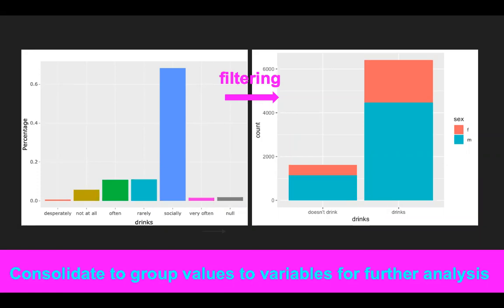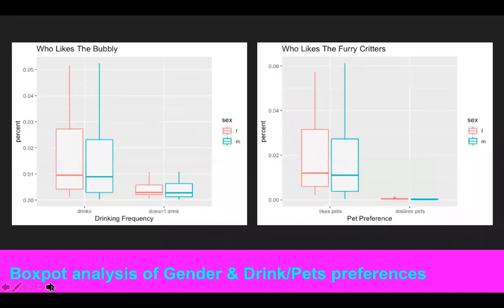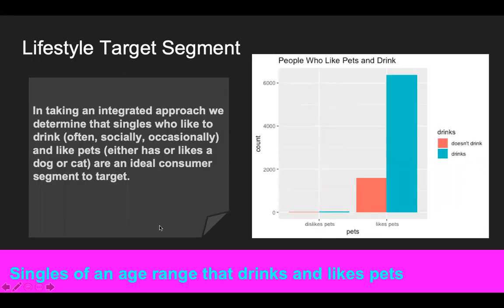and then consolidated the values accordingly to reduce these values to get a better perspective. So in our drinks analysis, we grouped those who drink often, socially, or very often into a new drinks variable, and we consolidated those who had or liked dogs or cats into a variable called pets. Next, we conducted a simple box plot analysis of gender and their preferences toward drinking and pets. And here is what we see: a considerable population of values amongst both sexes who like the bubbly and the furry critters.